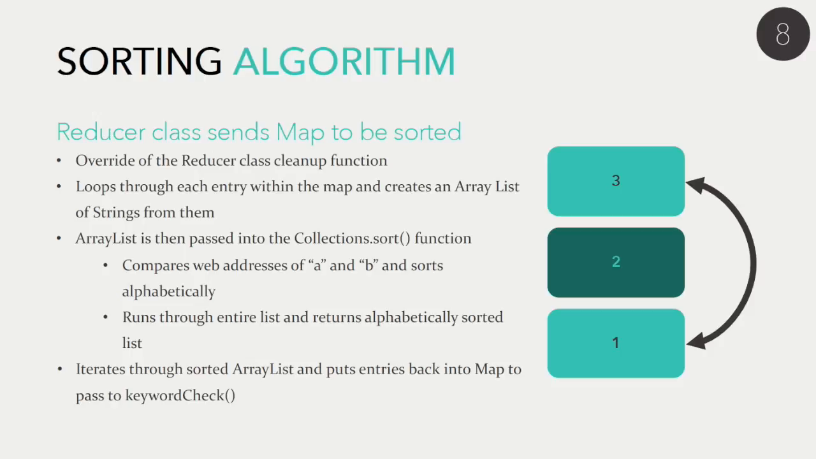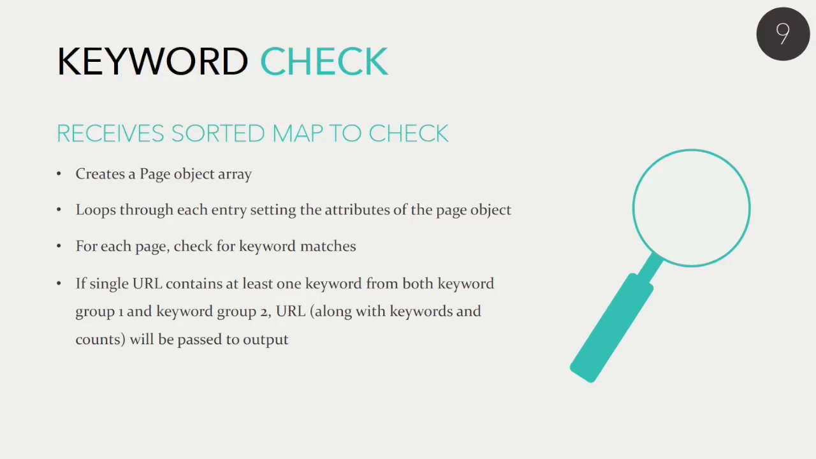After the sort function runs, we reiterated through the array list and remapped as we went, so that our map now contained everything in alphabetical order by web address. This map was then passed to the keyword check function, which creates a page object array.